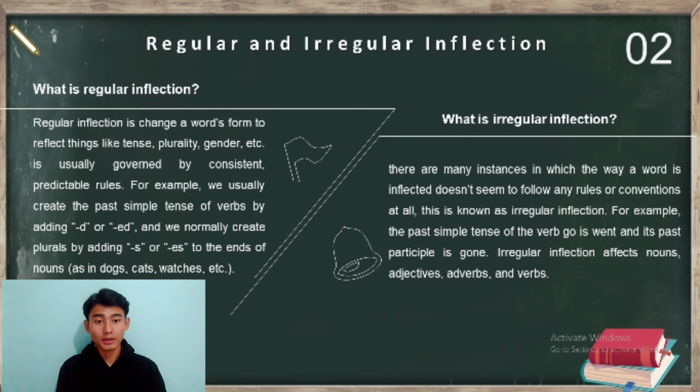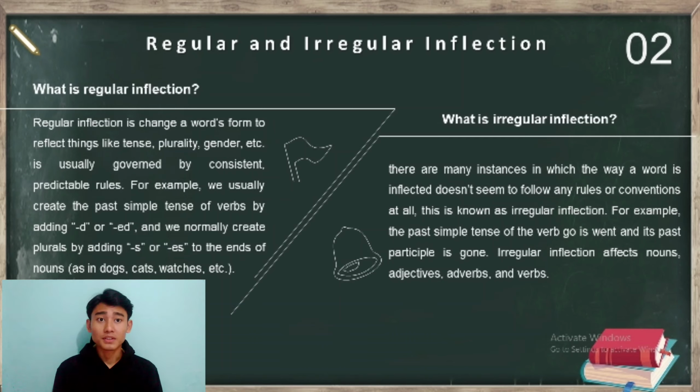The second, regular and irregular inflection. What is regular inflection? Regular inflection is a change of word form reflecting things like tense, plurality, gender, etc. It is governed by consistent, predictable rules. For example, we usually create the past simple tense of a verb by adding d or ed, and we normally create plurals by adding s or es to the end of nouns. For example, dogs, cats, watches, etc.